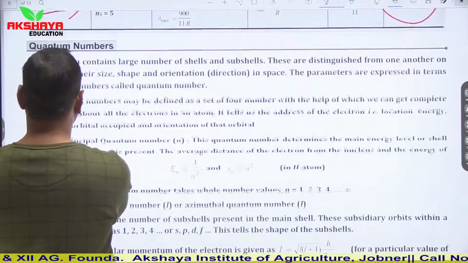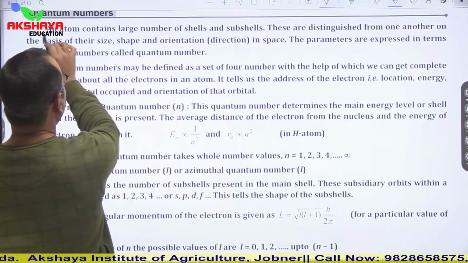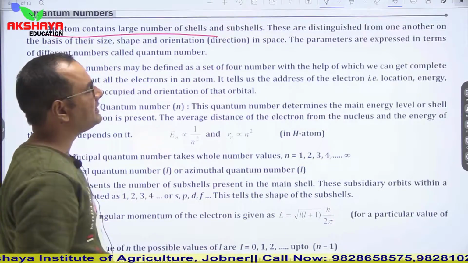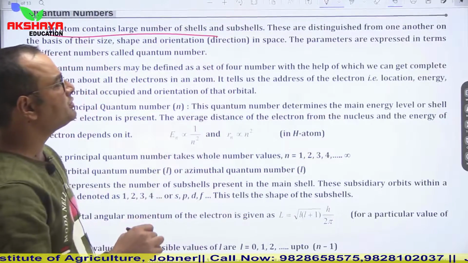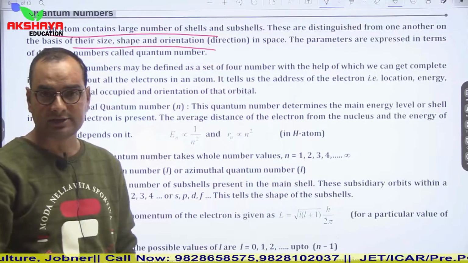Now see quantum numbers. An atom contains a large number of cells and subcells. These are distinguished from one another on the basis of their size, shape and orientation in space.